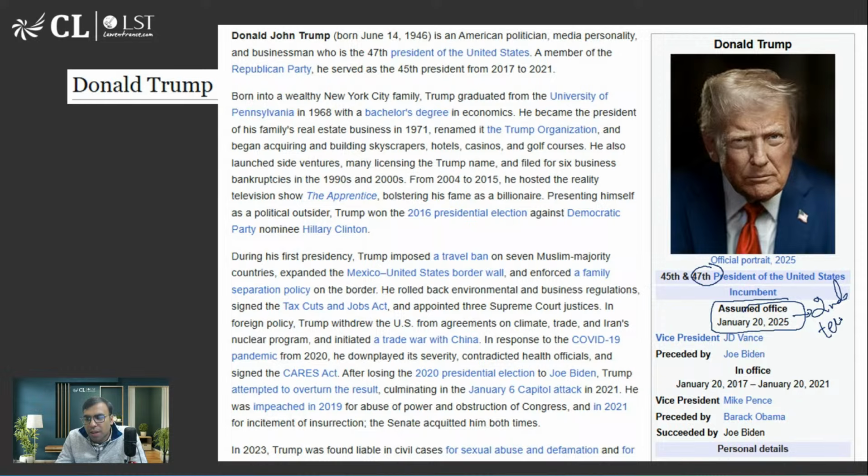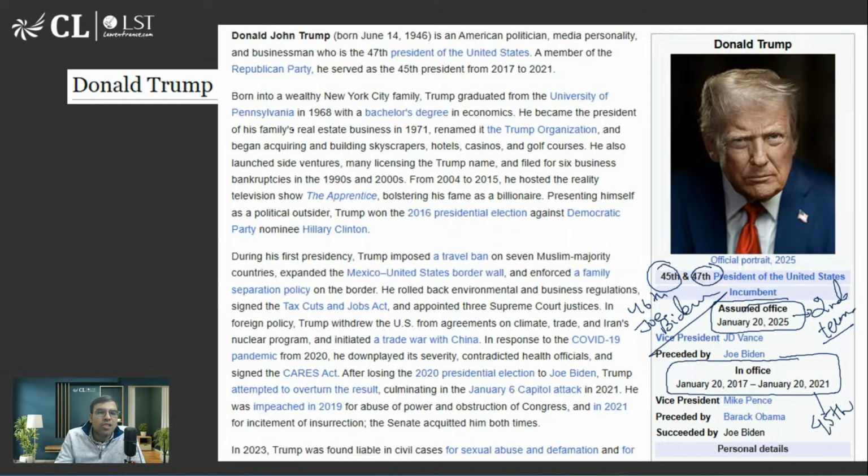Before that, we had seen his first term as the President of the United States of America, as the 45th US President, from 20th January 2017 to 20th January 2021. And the 46th President was Joe Biden. And here is Trump, the 47th President. So he's actually from the Republican Party.